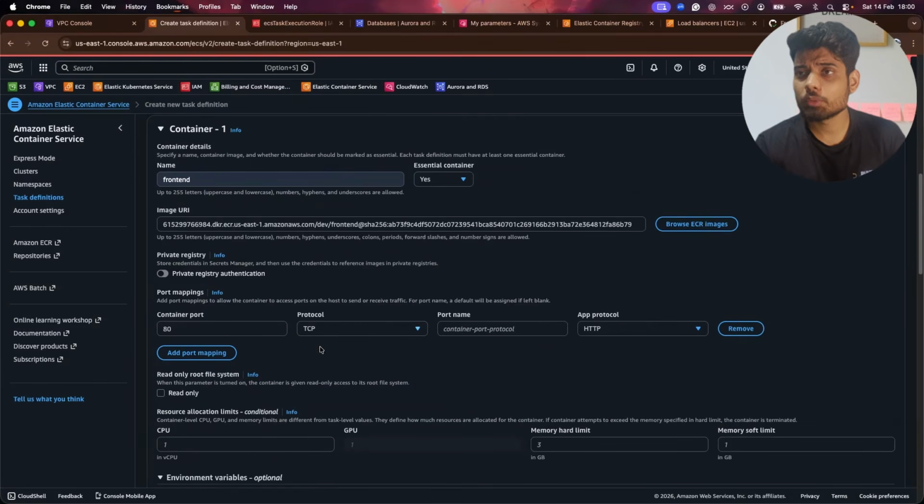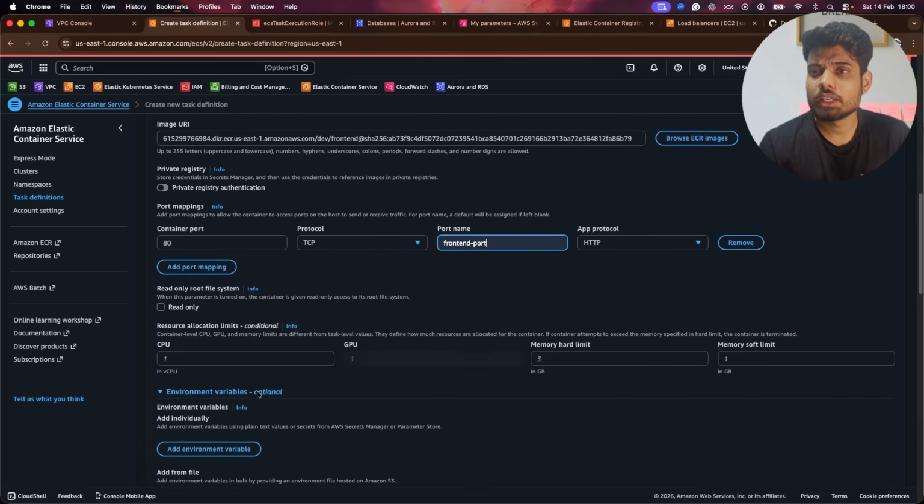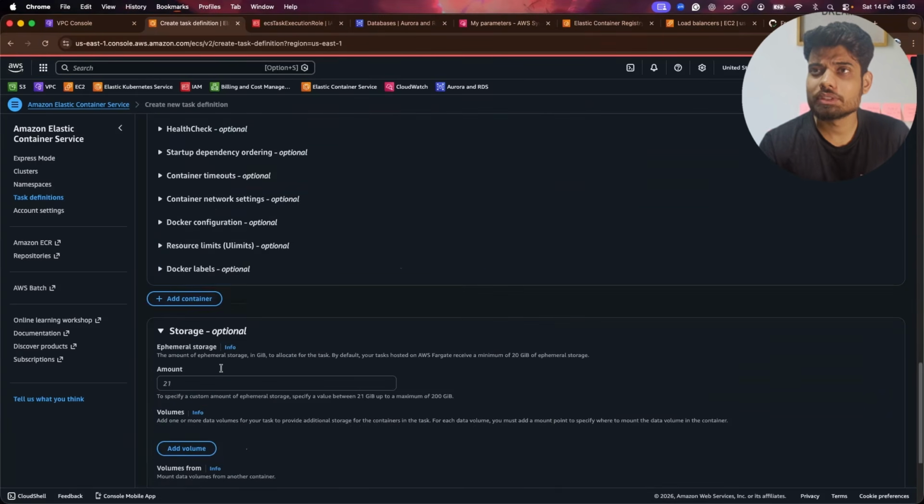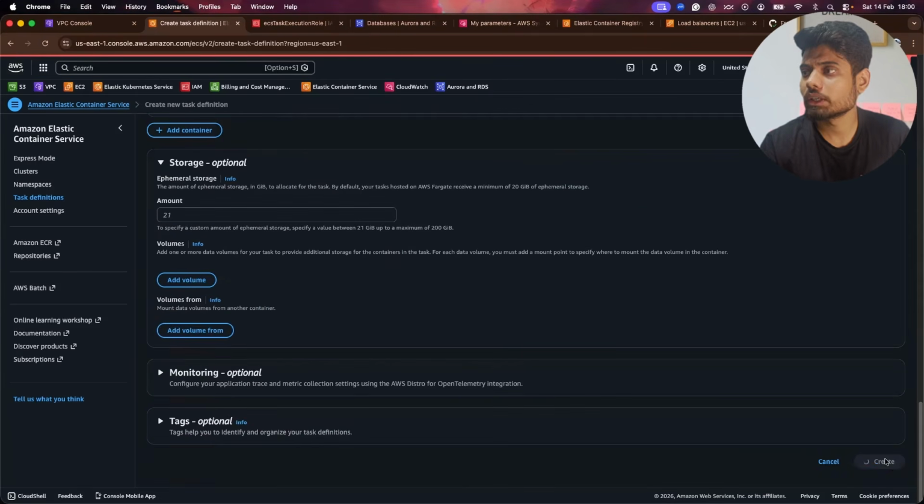After that, the container port. So this time we have the container port and our application is running on port 80. So I'll provide the name as front end hyphen port. And apart from that, things would be as they are. And I'll click on create.